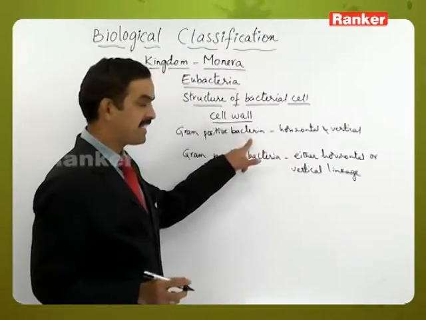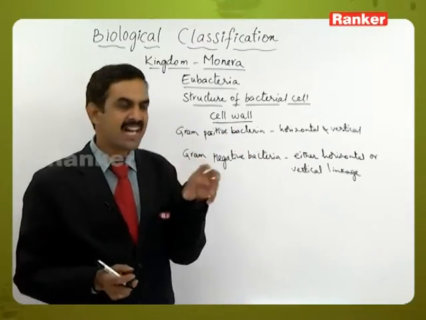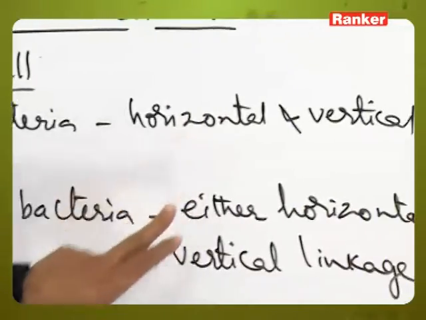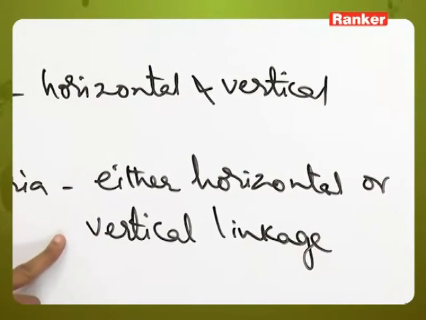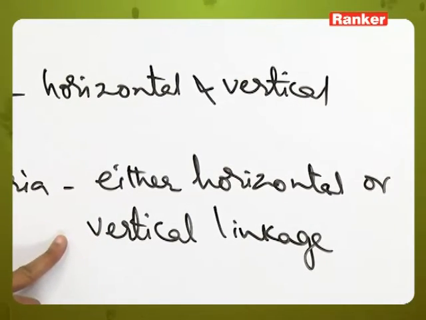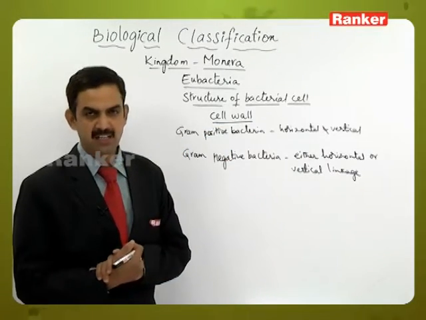As it has both the linkages, it forms a network like structure, and the violet color will be retained in that network like structure, whereas as they have only either horizontal or vertical linkage, the violet color will be lost from that mesh like structure. That's the reason why the Gram positive bacteria retain the violet color.